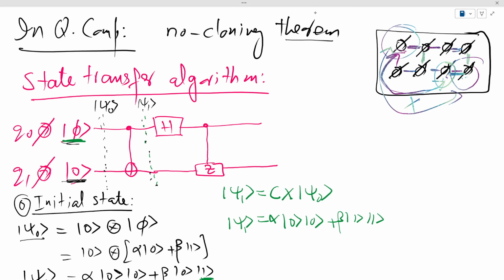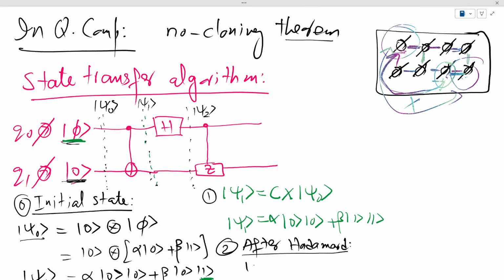Now the state after Hadamard on a single qubit, let's call it state psi 2. This was step 1, this is step 2. So the state after Hadamard can be written as psi 2.